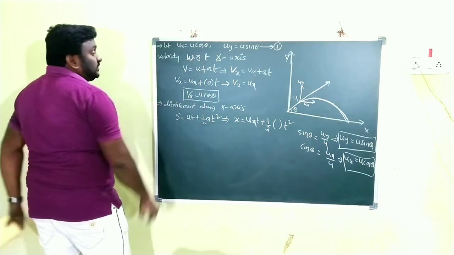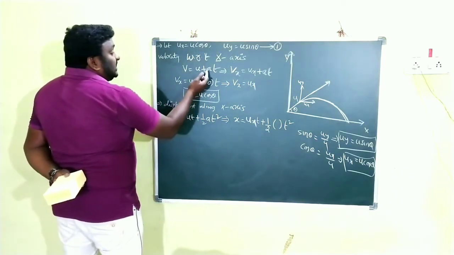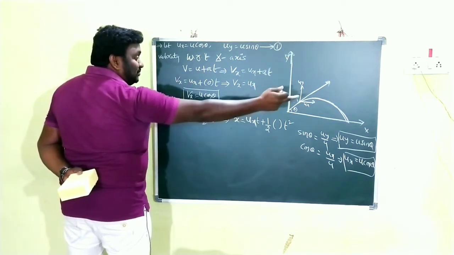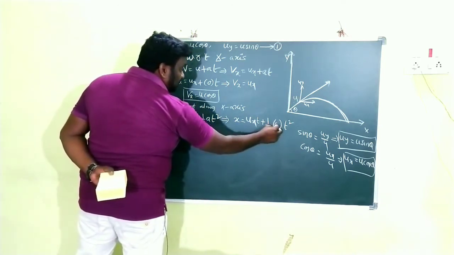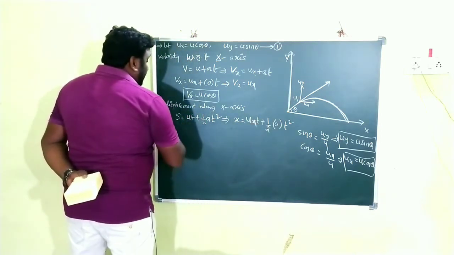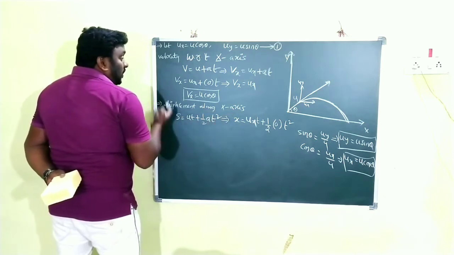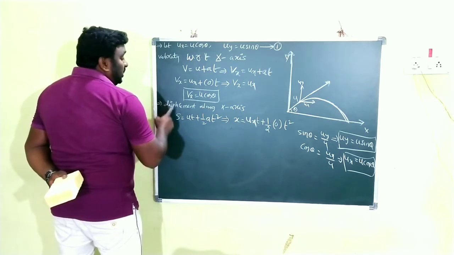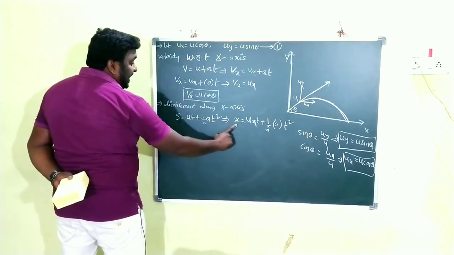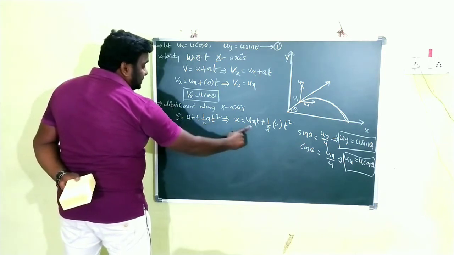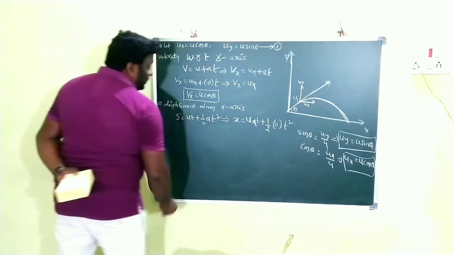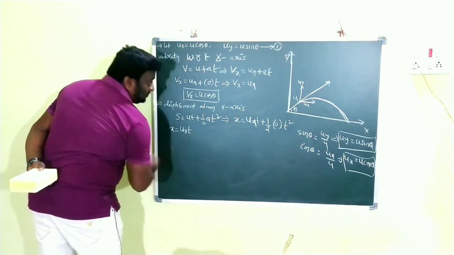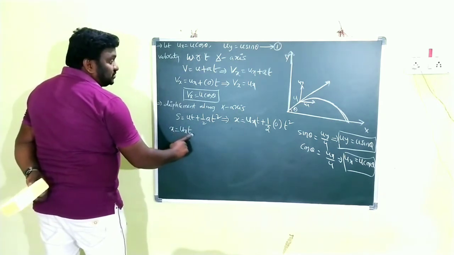Just now I told you, acceleration is 0 in horizontal motion. That's why here it is 0 into t square. Clear, children? Displacement along the x-axis: already we have the equation s is equal to ut plus half a t square. In that we substitute, instead of s, x; instead of u, ux; and instead of a, 0. Then x is equal to ux into t.